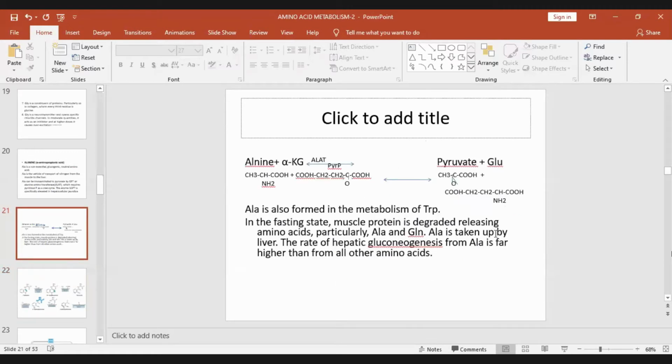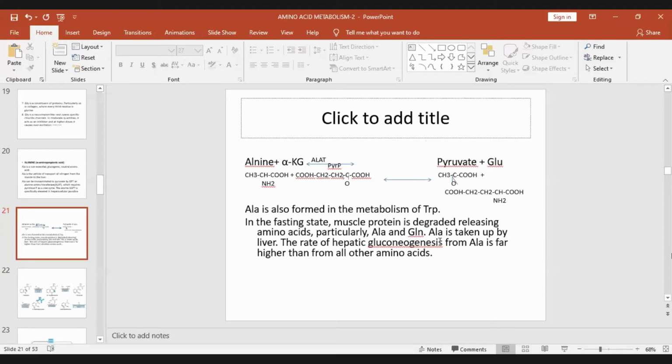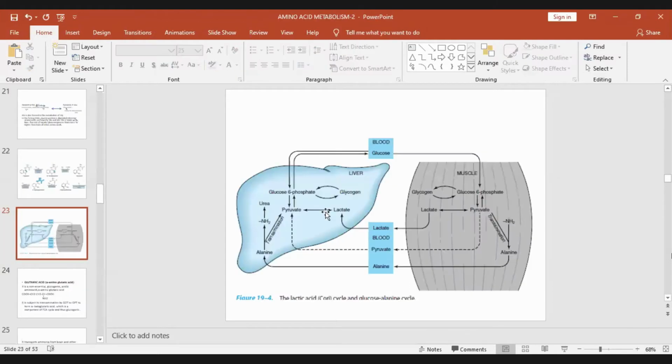In the fasting state, muscle protein is degraded, releasing amino acids, particularly alanine and glutamine. And alanine is the most gluconeogenic amino acid. So this is the Cori cycle, where during fasting, muscle protein is broken down to form alanine.